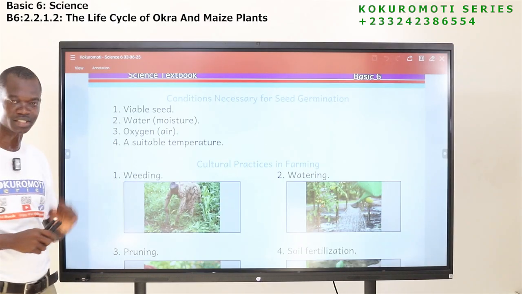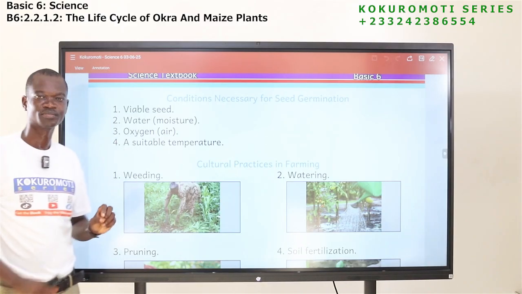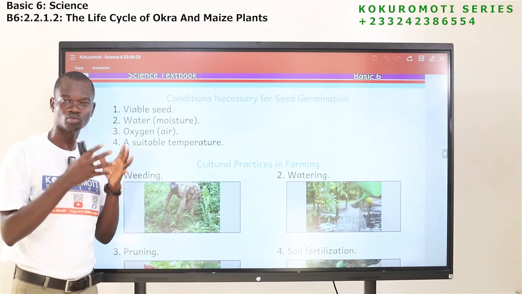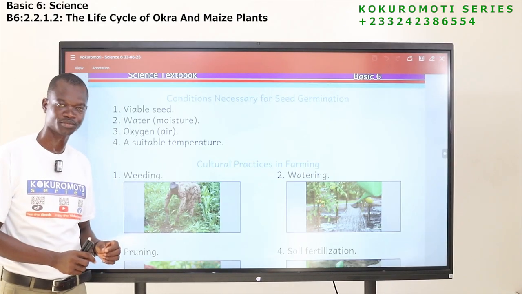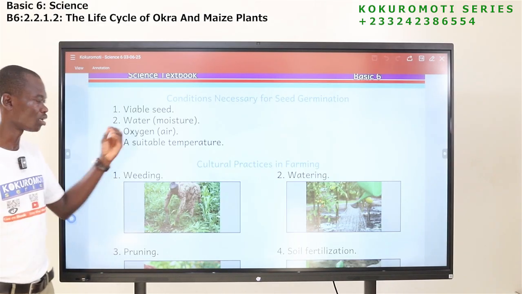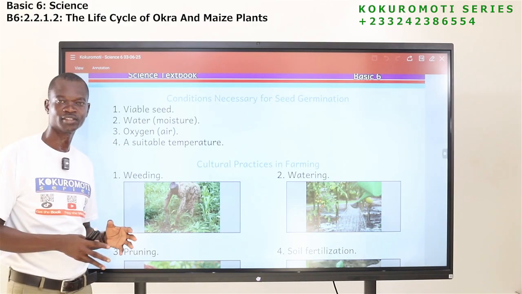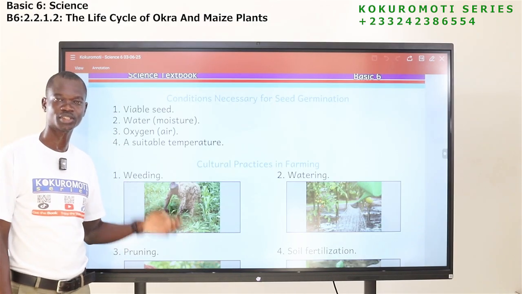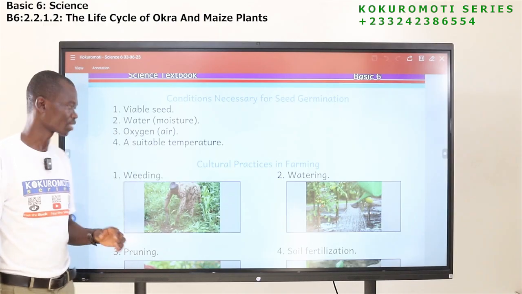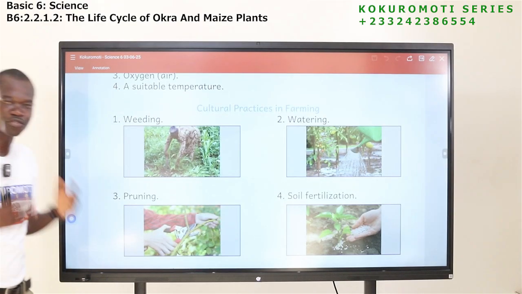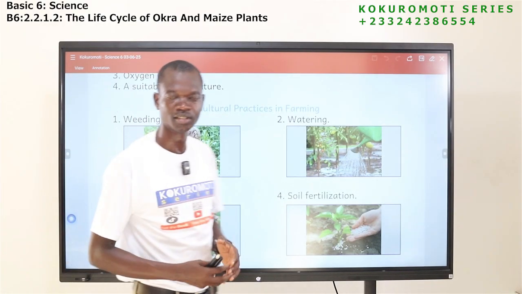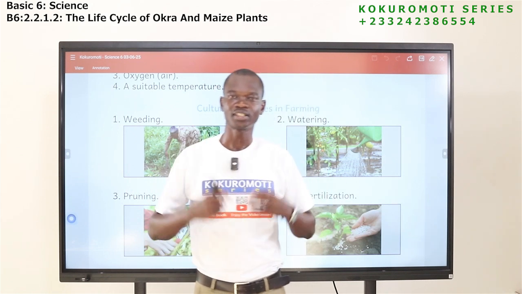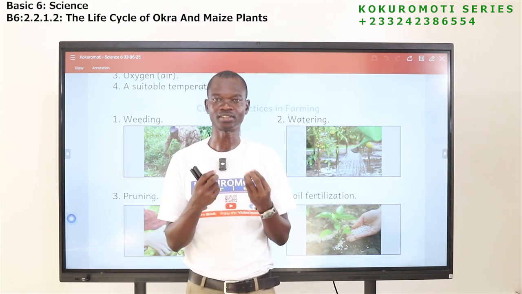That is viable seed. The next one is that there should be an amount of water in the soil. Third one, oxygen or air. And then the last one, suitable temperature.